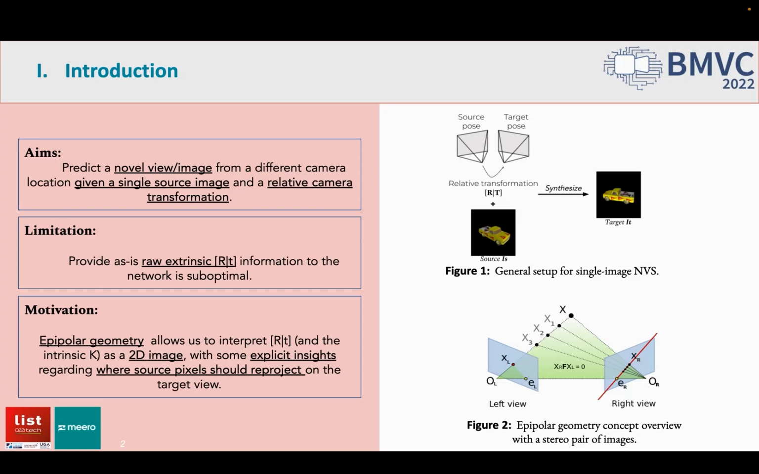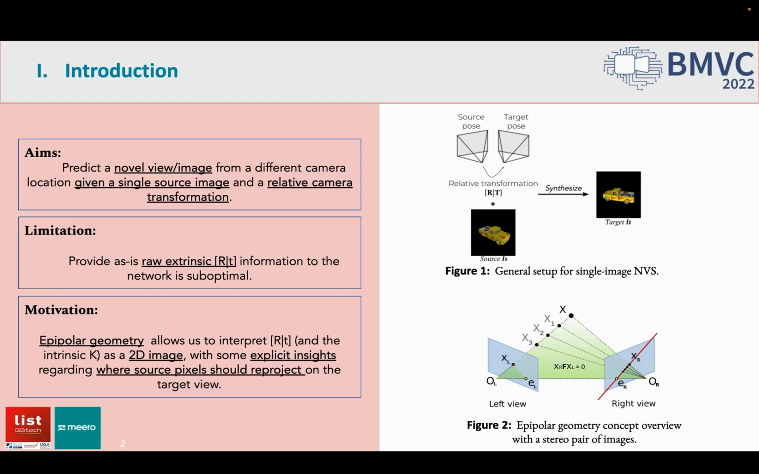However, the way such camera pose information is fed and encoded to the neural network is often incomplete or suboptimal. Indeed, raw rotation and translation vectors are either embedded into a higher dimensional space or even encoded as one-hot vectors in some cases. Furthermore, the intrinsic K matrix is often discarded, leaving aside the image formation process.